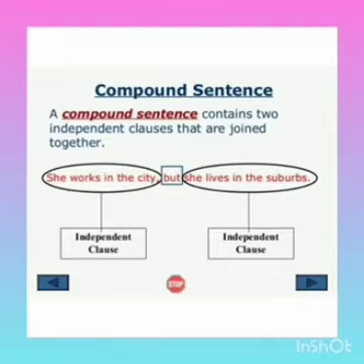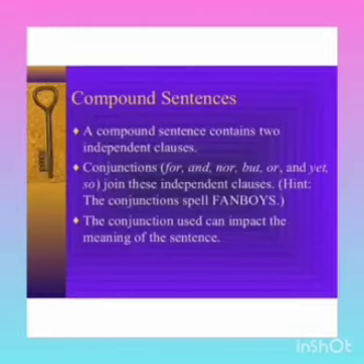See the example. She works in the city. She lives in the suburbs. She works in the city, the meaning is complete. She lives in the suburbs, the meaning is complete. So these are the two main clauses joined by the conjunction but. So a compound sentence consists of two main clauses joined by a connective word.